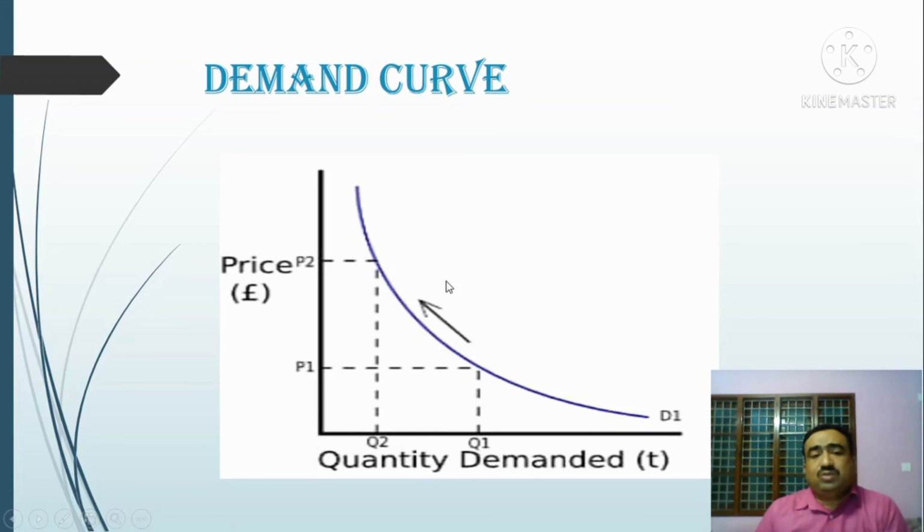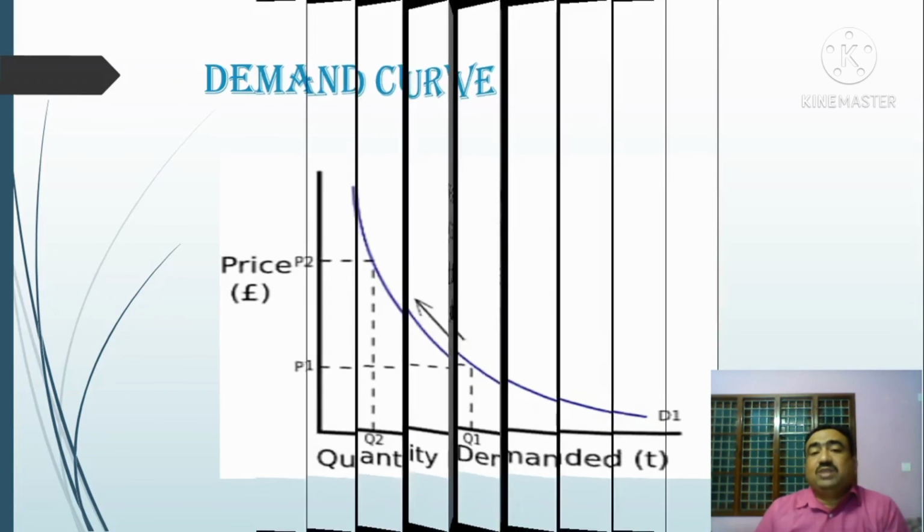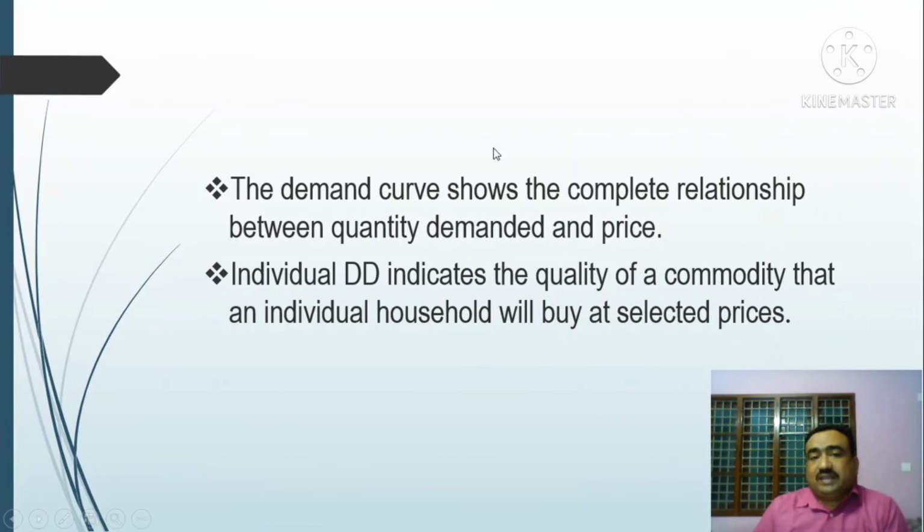Another one is the substitution effect. When the price of the commodity rises, the relative price of its substitute automatically declines, that is, its substitutes become cheaper. The household therefore will buy more of the substitute which has become cheaper. So the demand curve shows the complete relationship between quantity demanded and the price of the commodity. The individual demand curve indicates the quantity of a commodity that an individual household will buy at selected prices.